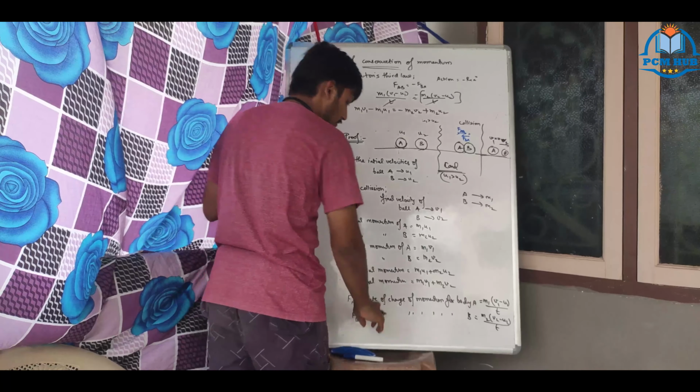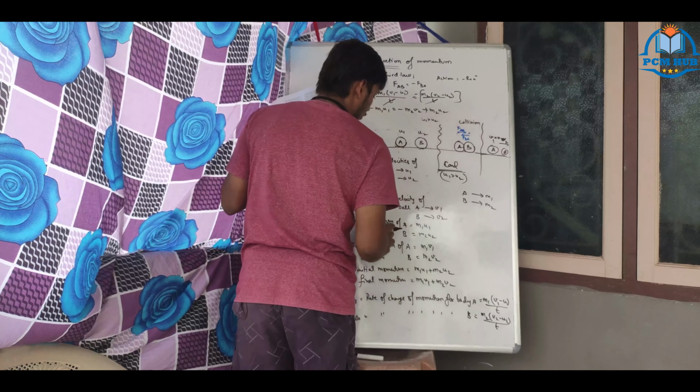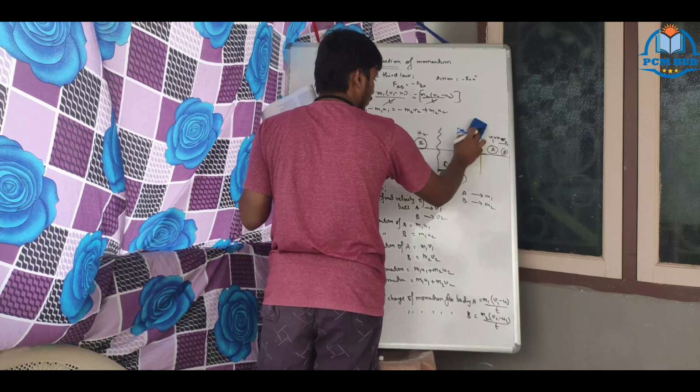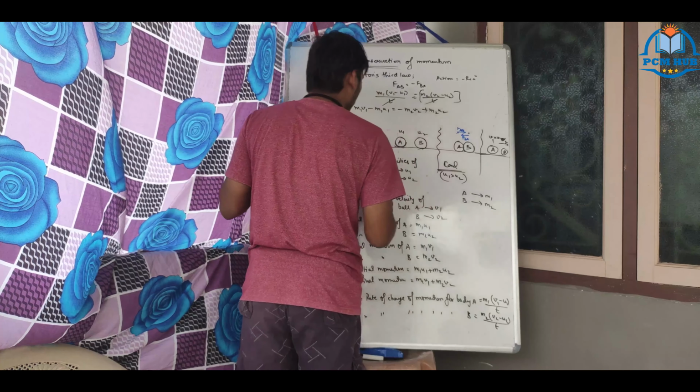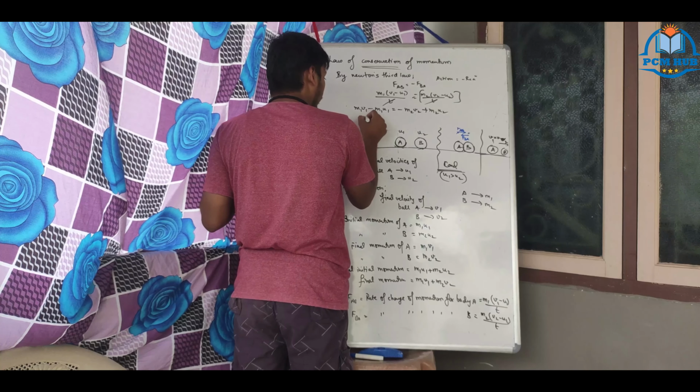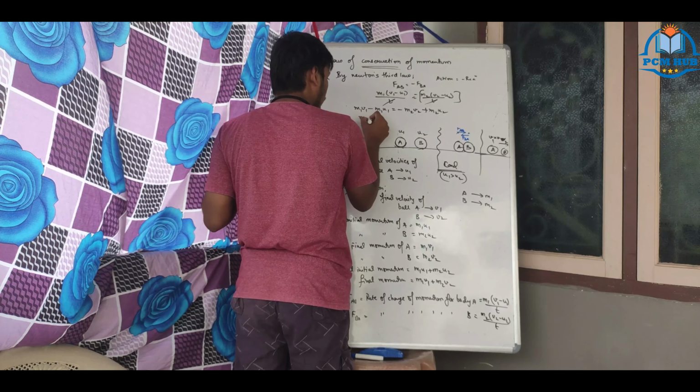Clear? Clear, right? So now rearrange it. m1 v1 plus m2 v2, and m1 u1 plus m2 u2.